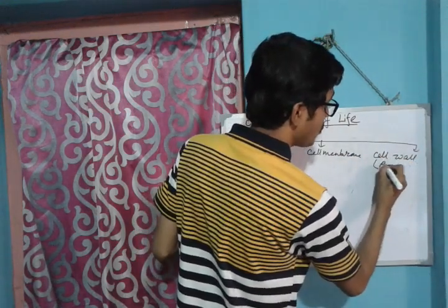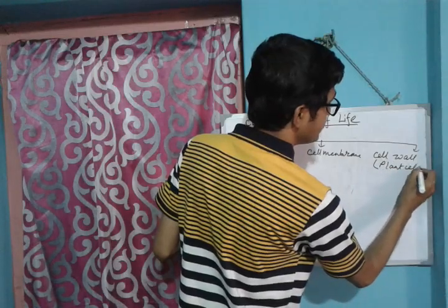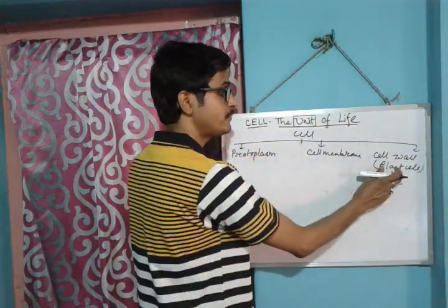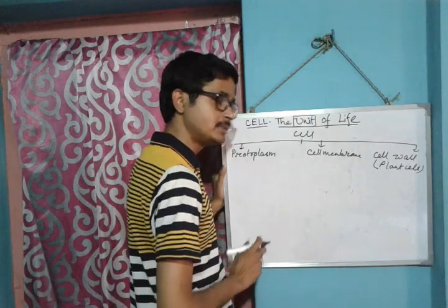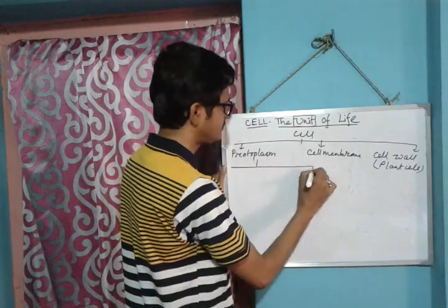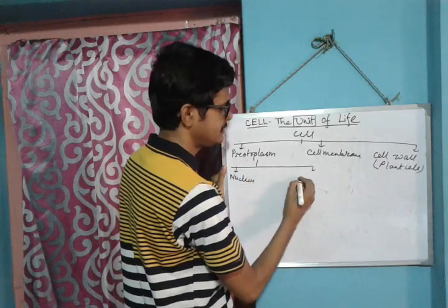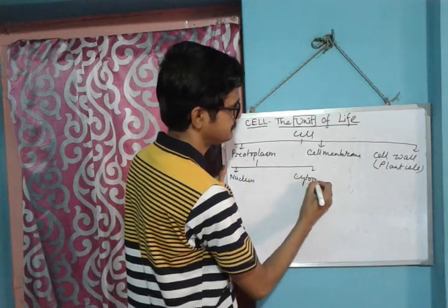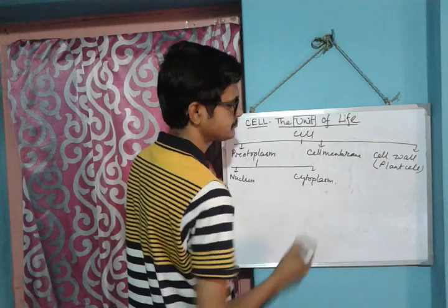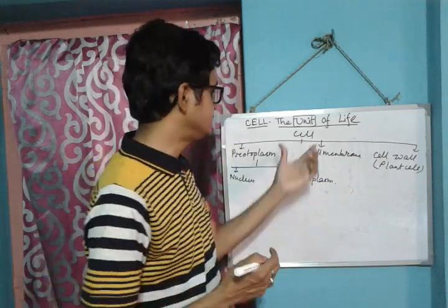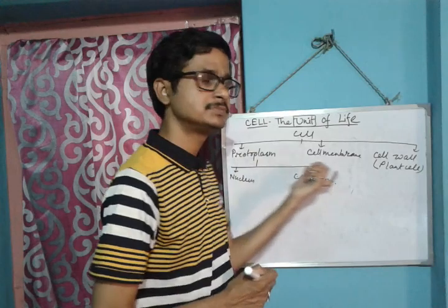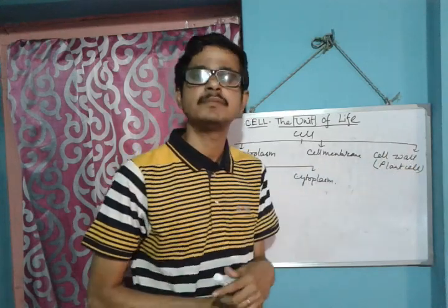The cell wall is only for plant cells. Remember this very much. The cell wall is only for plant cells, and the others are in both plant and animal cells. Protoplasm has two types: nucleus and cytoplasm.